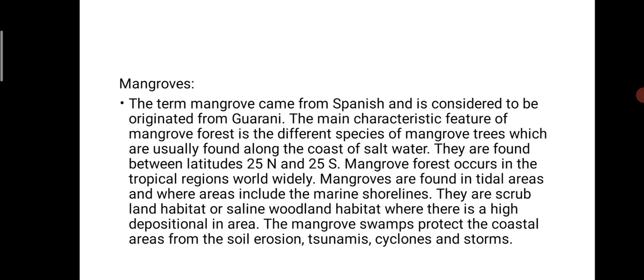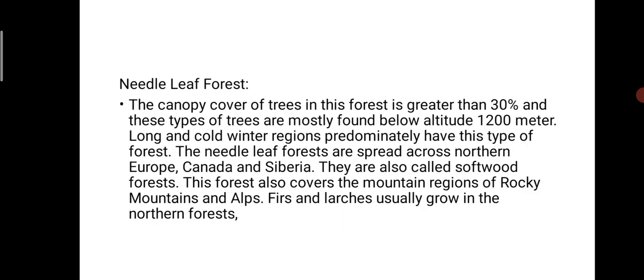Worldwide, mangroves are found in tidal areas, land habitats, or saline woodland habitats. There is a high deposition of silt. The mangrove swamp protects coastal areas from soil erosion, tsunamis, cyclones, and storms.